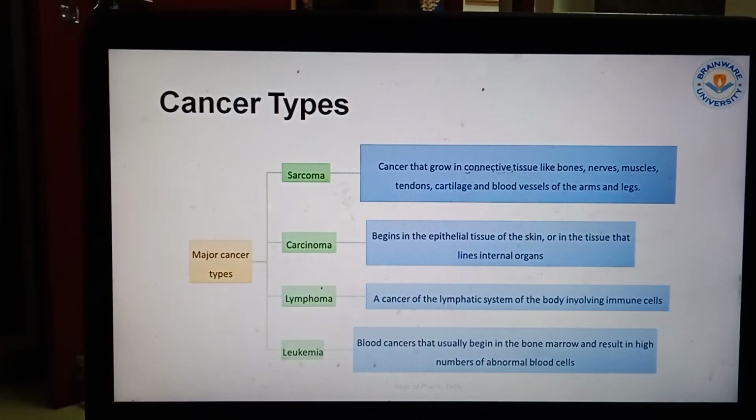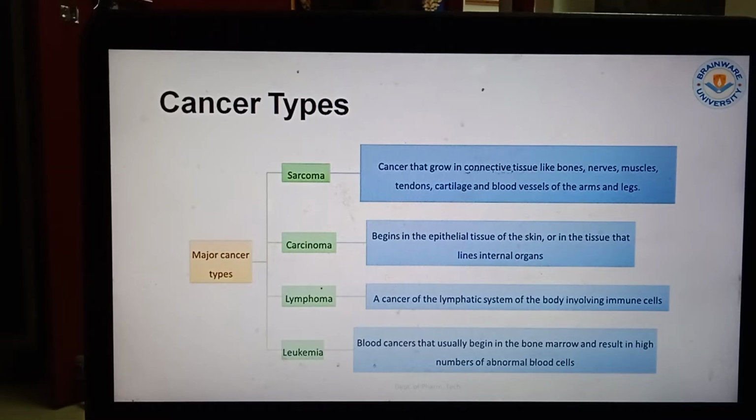Now coming to the cancer types. First of all, coming to the sarcoma. That is the cancer that is growing in the connective tissue like bones, nerves, muscles, tendons, cartilage and blood vessels of the arms and legs. Next, coming to the carcinoma. That begins in the epithelial tissues of the skin or in the tissues that line internal organs. So internal organs like stomach, intestine or liver, if there is cancer in an organ, that is known as the carcinoma.